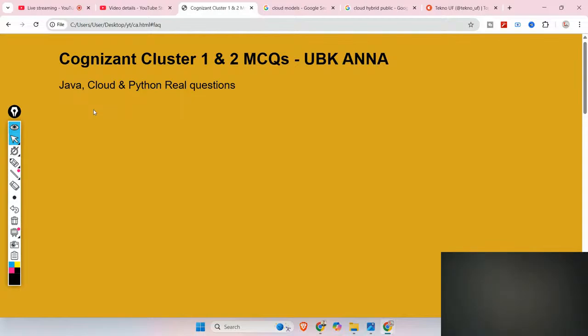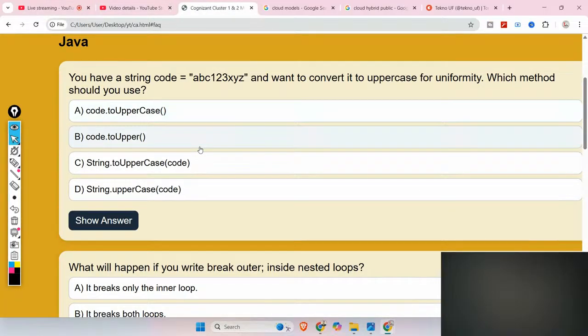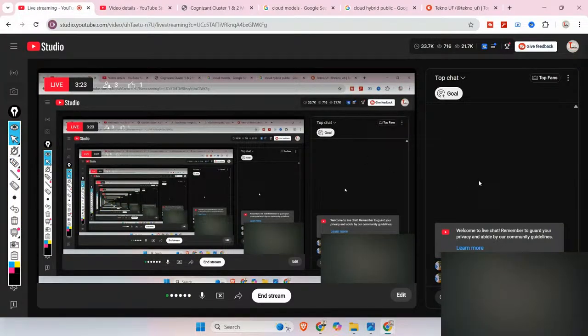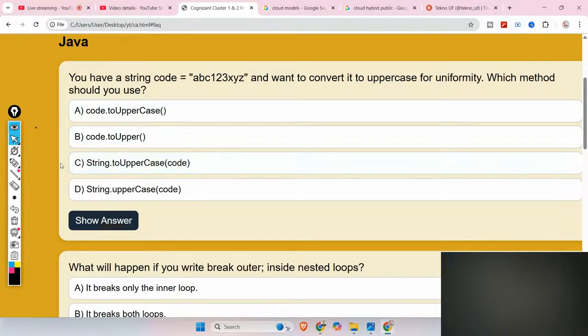So the question is this: you have a string code ABC123XYZ and want to convert it to uppercase for uniformity. Which method should you use? code.toUppercase, code.toUpper, String.toUppercase, or code string.uppercase? What should you use? Guys, please give the answer in the comment section. I'll cross verify. If you have any doubt, then please comment down. I'll give the answers a few minutes later.